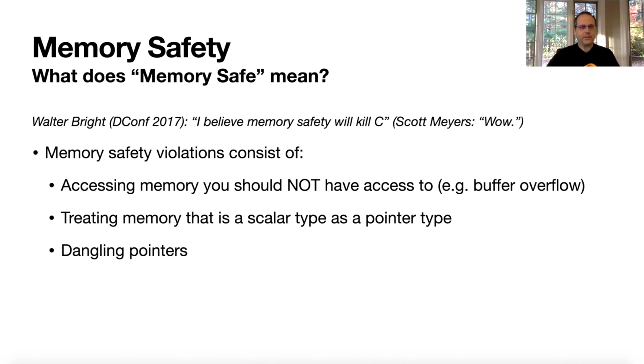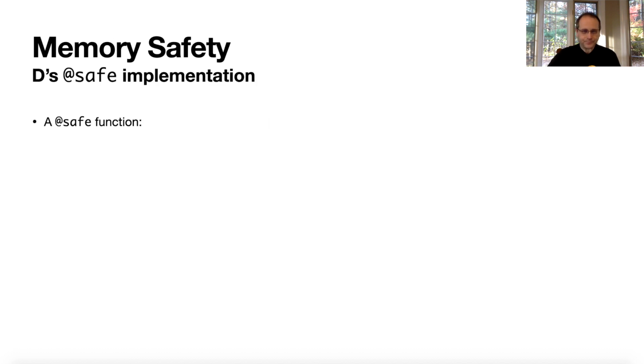And dangling pointers. A dangling pointer is a pointer used after it's no longer allocated to the thing it was originally allocated to. So you allocate one object, you free that object, but you still retain a dangling pointer to that object. Now you reallocate that memory to a different object. Now you can access the memory of that new object through the old pointer, and you have lots of problems. And really, all these problems are kind of interrelated, right?